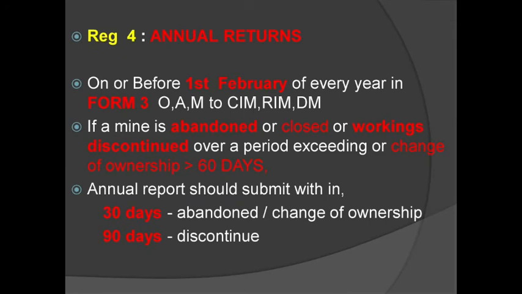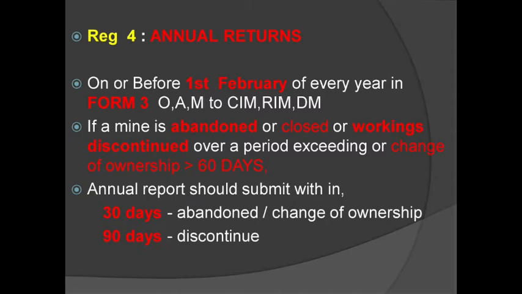If we move to the next regulation, regulation number 4, annual returns. Annual returns should be submitted on or before 1st February of every year in form 3, by owner, agent, manager to CIM, RIM and DM. If a mine is abandoned or closed or workings discontinued for a period exceeding 60 days, or there is a change of ownership, the annual return should be submitted within 30 days of abandonment and change of ownership, and within 90 days in case of discontinuance. I think this is a clear statement.